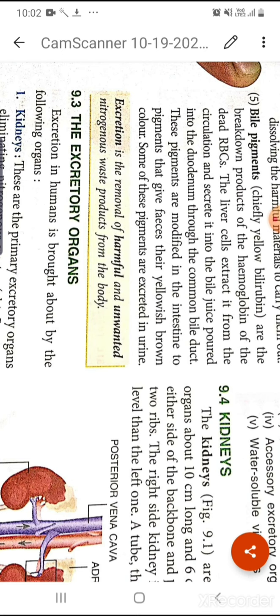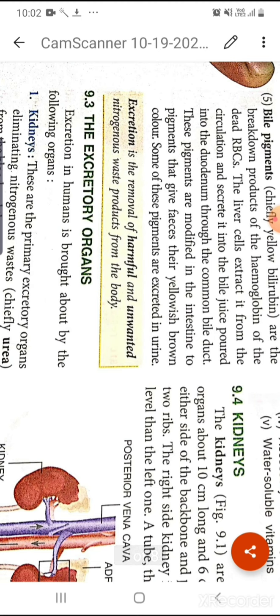From the dead RBC and from the hemoglobin, they form this pigment, bilirubin, which is secreted into the bile juice to pour into the duodenum. These pigments are modified in the intestine, and this is actually why the color of the feces is yellowish brown.